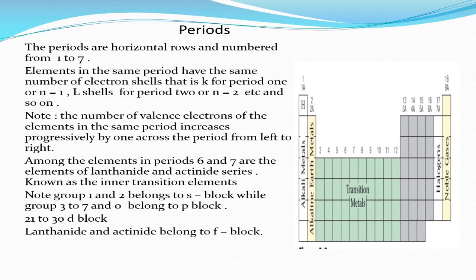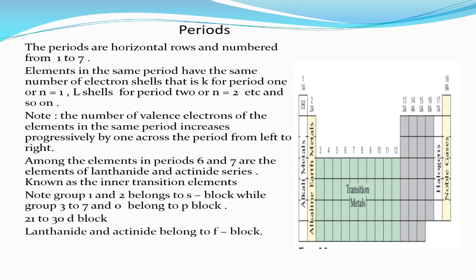Periods. The periods are horizontal rows numbered from 1 to 7. Elements in the same period have the same number of electron shells, that is, K for period 1 or n equals 1, L shell for period 2 or n equals 2, and so on. Note, the number of valence electrons of the elements in the same period increases progressively by 1 across the period from left to right.